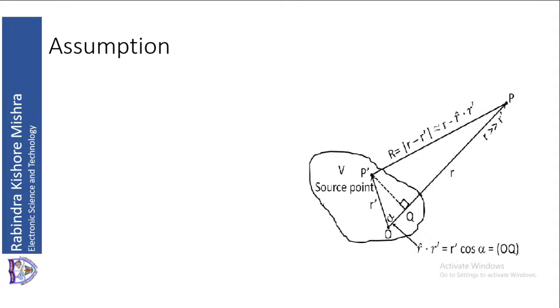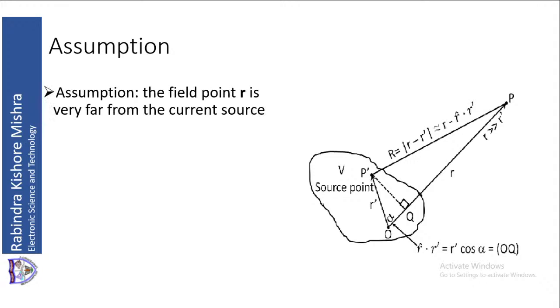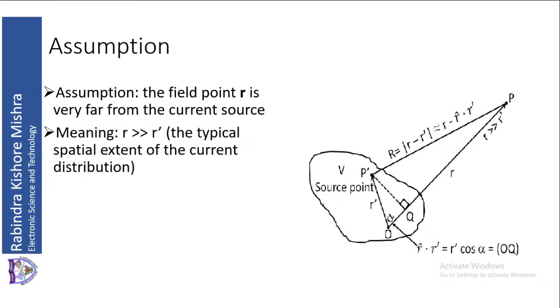So with this geometrical background, let us assume that the field point R is very far from the current source that we have discussed, which means R is much greater than R dash, the typical spatial extent of the current distribution.